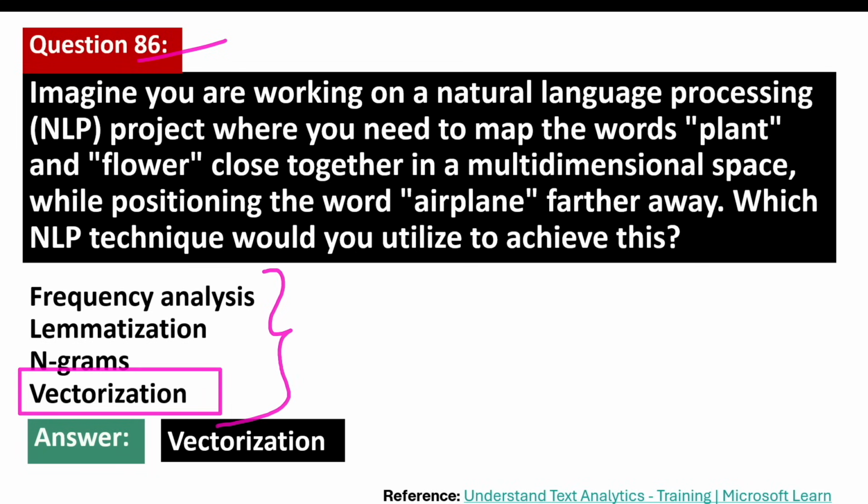Vectorization is a technique used in natural language processing to convert words into numerical values, which allows computers to understand and process human language. By assigning words to locations in n-dimensional space, vectorization captures the semantic relationship between them. For example, the words plant and flower might be positioned closer together than the word airplane.